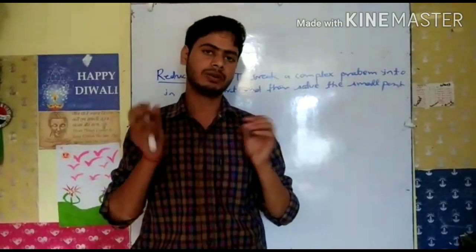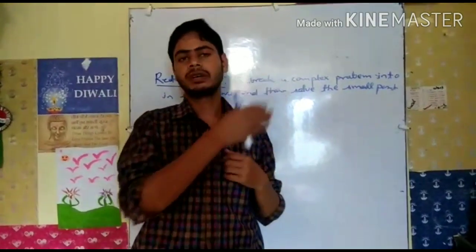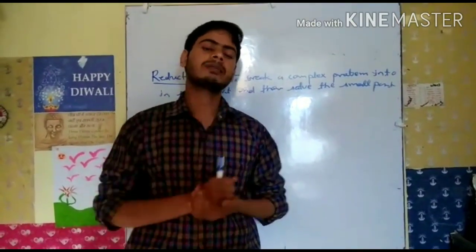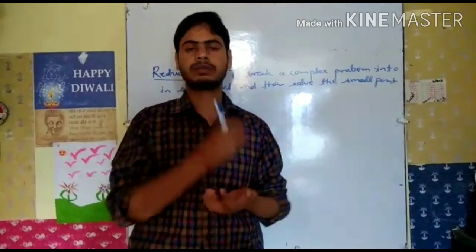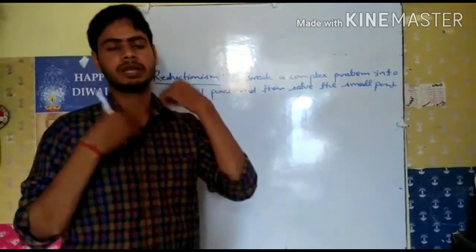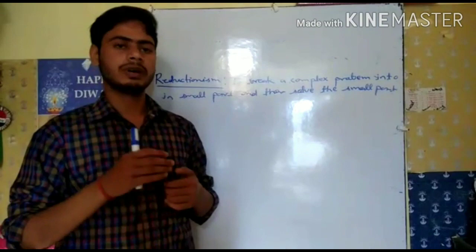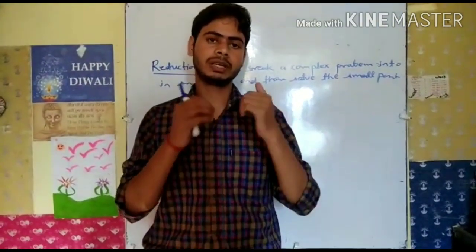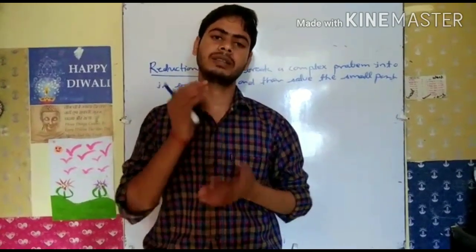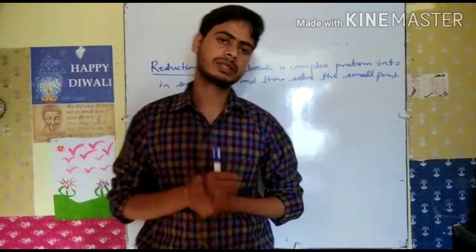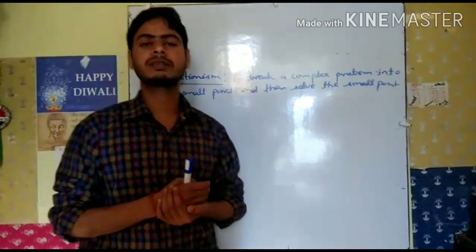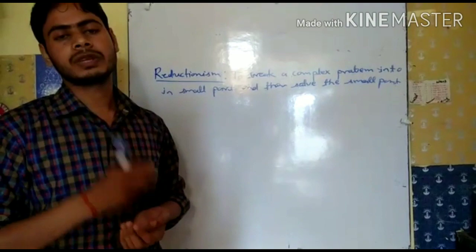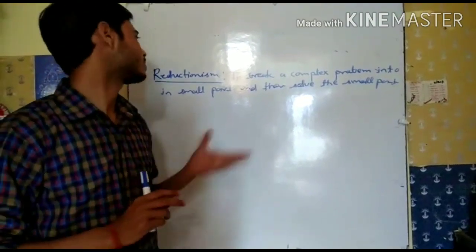Then the collision occurs, and after that when the bullet strikes the pendulum, another collision occurs, that means the second collision. So we solve these problems in different small parts, and then we solve the problem. That is known as reductionism. So reductionism means to solve a complex problem by splitting it into simple parts.